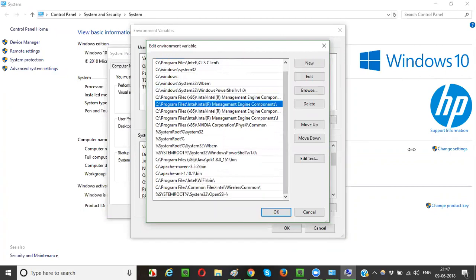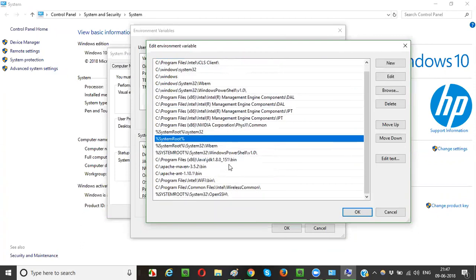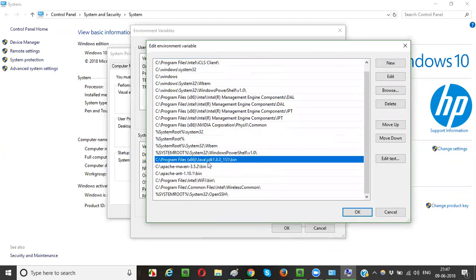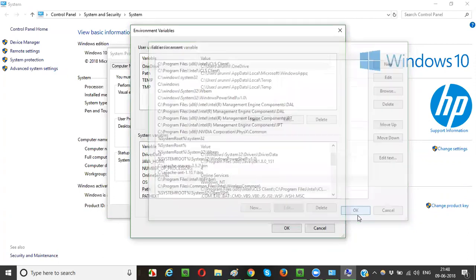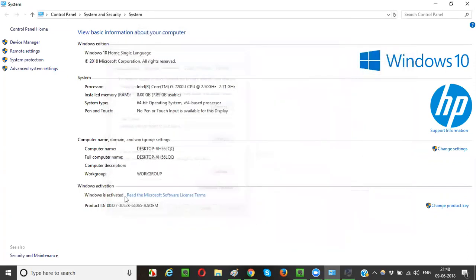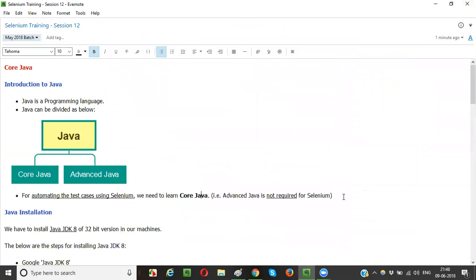Is there anything like Java JDK here? See, Program Files, Java, JDK, bin. I will remove this part. Delete. Got removed. Okay, fine. So I don't have Java in my machine. It's very clean, right? I don't have anything.